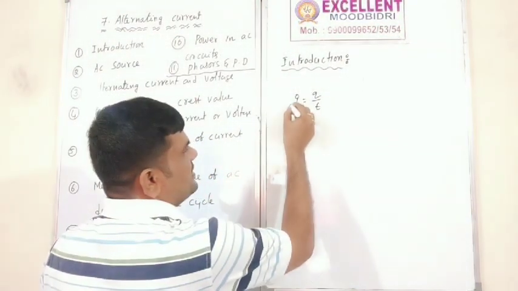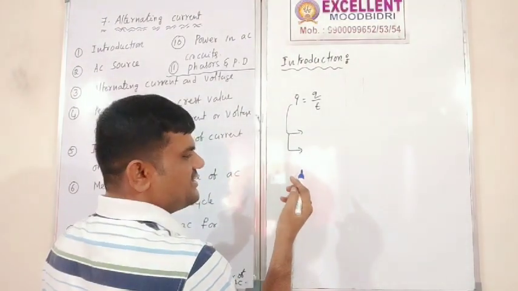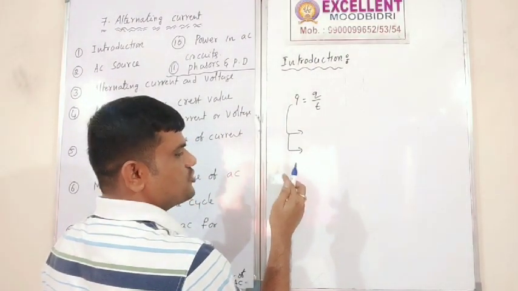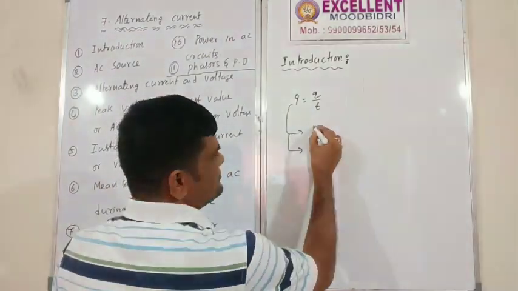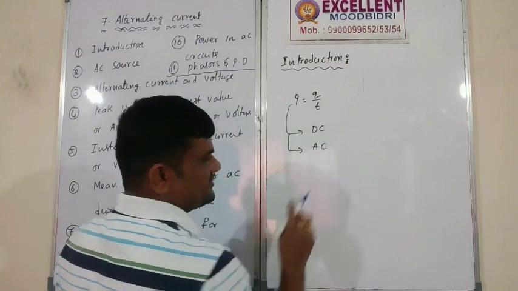Correct? Already we have seen that current is of two types: DC and AC.